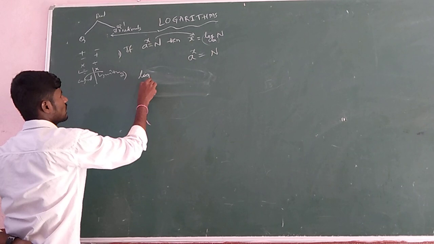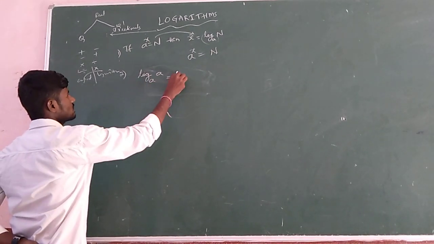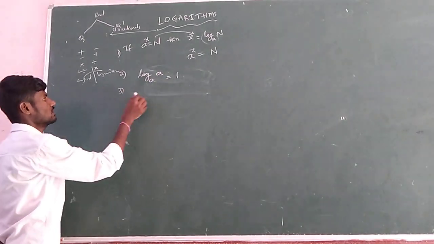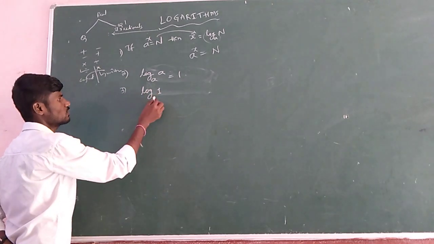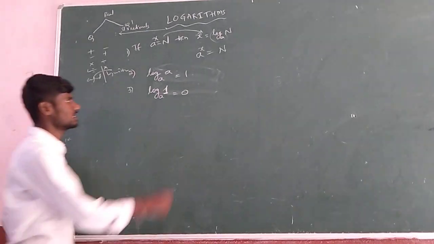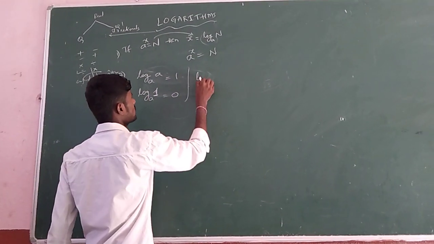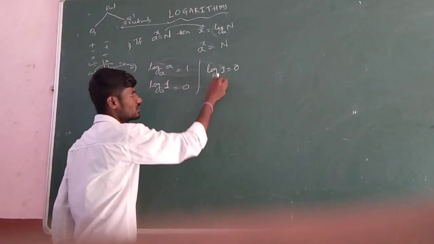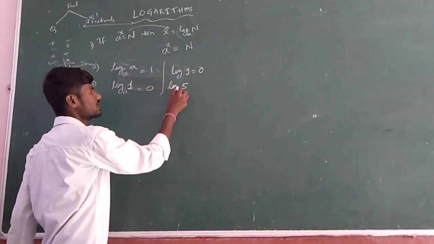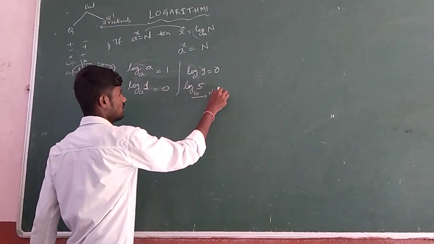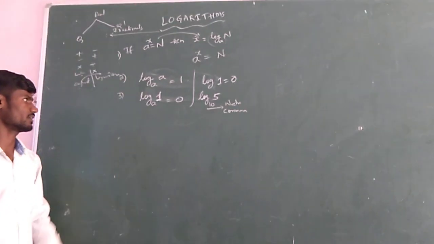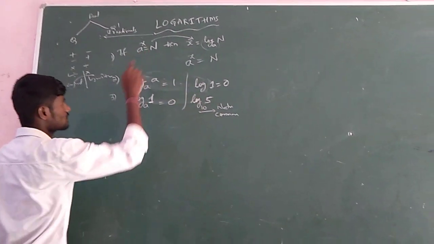The logarithm of a number to the same base is always 1. If the number and base are the same, the logarithm value is 1. Next, the logarithm of the number 1 to any base a is 0. Simply, log 1 is 0. In some cases we won't mention the base at all. If you have log 1, that is 0, no need to mention the base. And for log 5, if the base is not given, we can generally take it as 10. These are called natural logarithms or common logarithms. So these are the characteristics of logarithms.